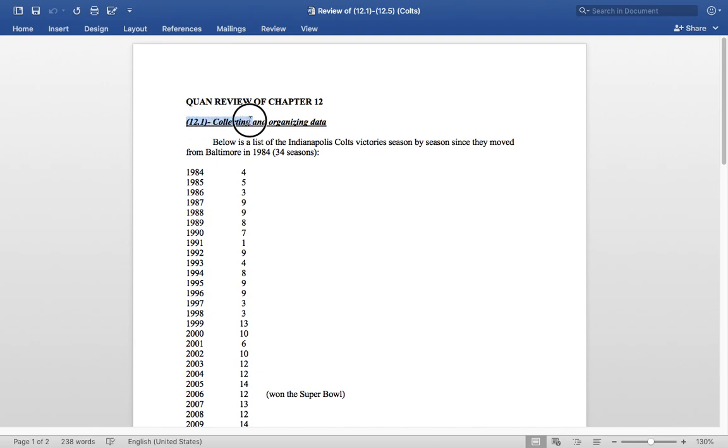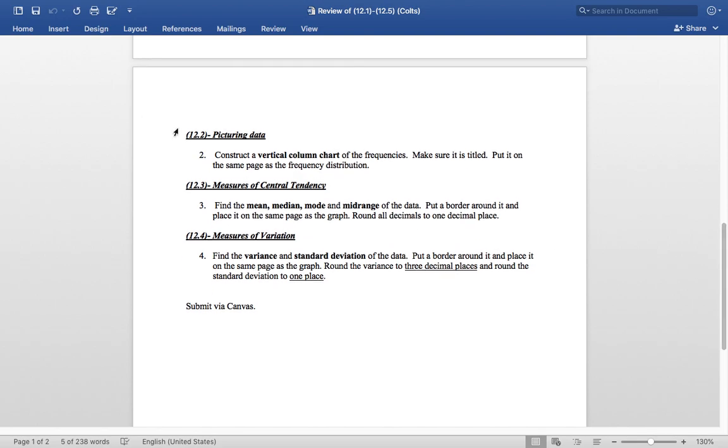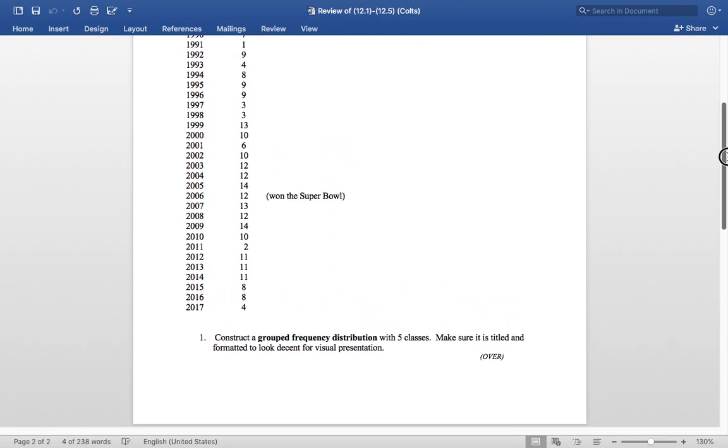So if you recall, the first section we did frequency distributions. And then the second section, we did our graphs, all those pie charts, column charts, bar graphs. Our third section, we did mean, median, mode, variance. And then the assignment that was due today was the measures of variation, which is variance and standard deviation. So let's take a look at this problem today.